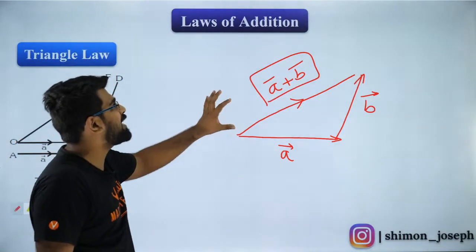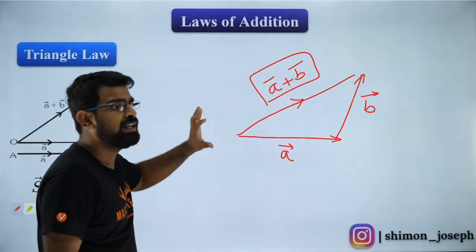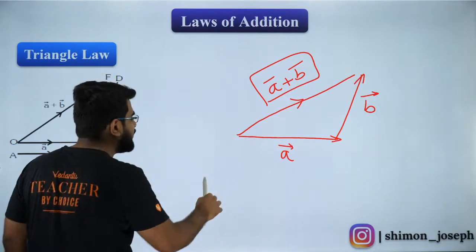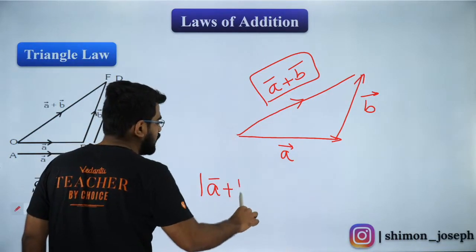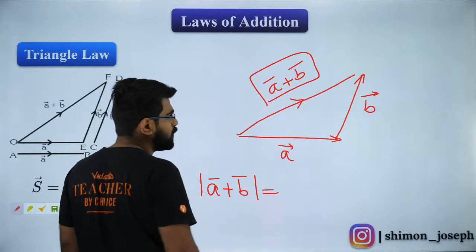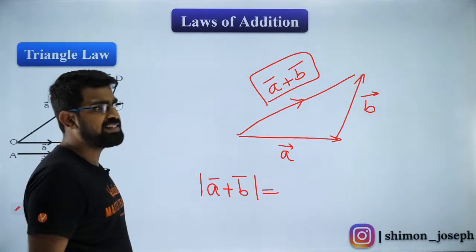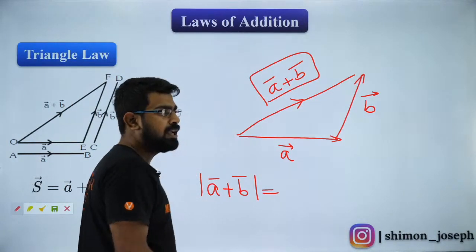So this is what your triangle law of vector addition says. Now, what is the magnitude of the resultant? I hope you guys know that. The magnitude of the resultant is nothing but what? Can you guys tell me what that will be? Any idea?